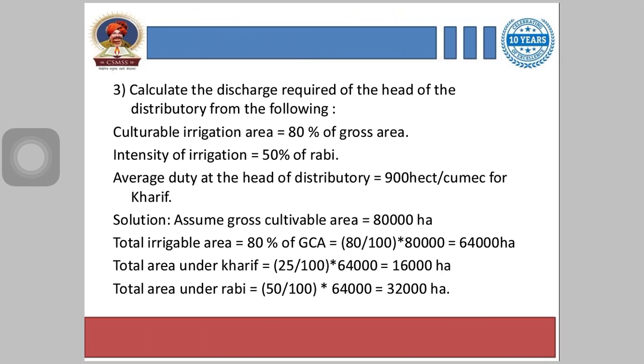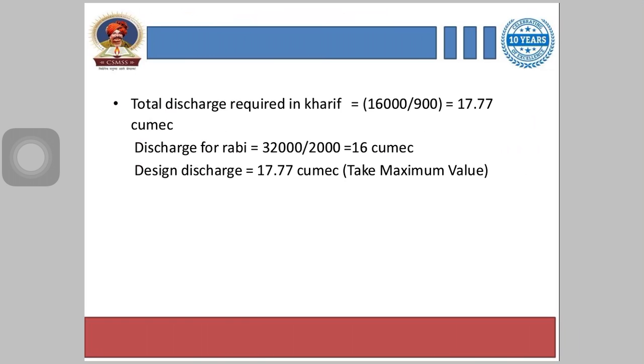Now, total area under Kharif is given 25 by 100 into 64000, that we get 16000 hectare. And here culturable irrigation area in question is given as 80% of the gross area. Similarly, it is given in the question that the total area under Kharif is 25%, and similarly area under Rabi is also given, 50%, and we get the total area under Rabi as 32,000 hectares.